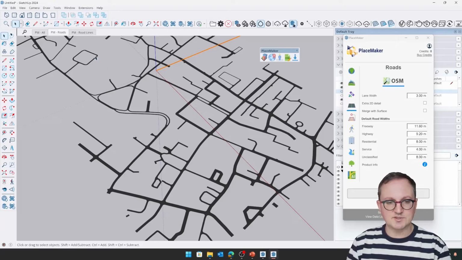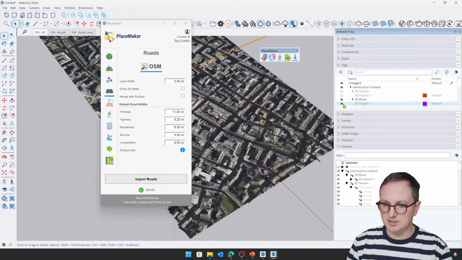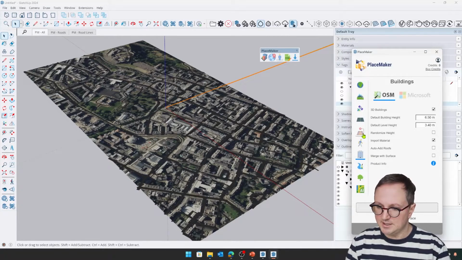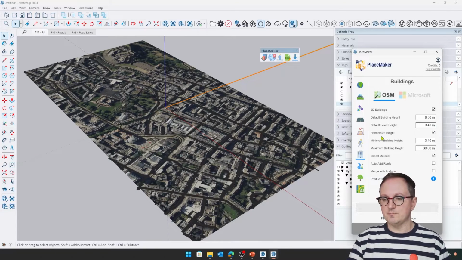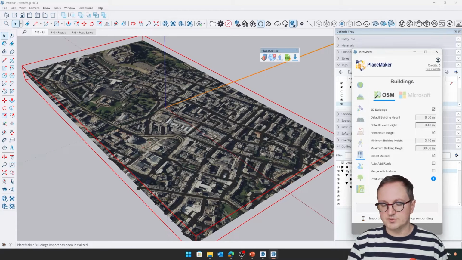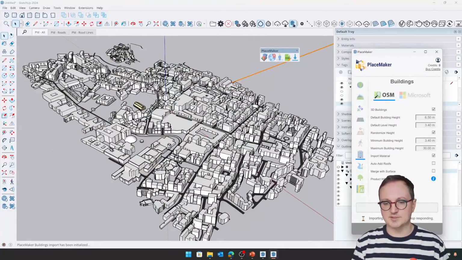We can use it to grab some kind of simple context as well. So I've just hidden my 2D plane. Bring that back. Let's grab some buildings, and I'm going to randomize the height, and I'm going to leave the roofs off for now. Let's pull that through, and that will go to OpenStreetMaps, and it will generate some geometry based upon the information that OpenStreetMaps have.